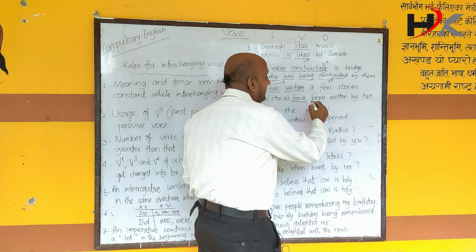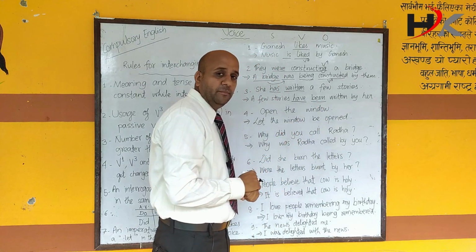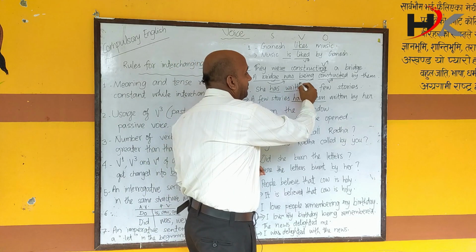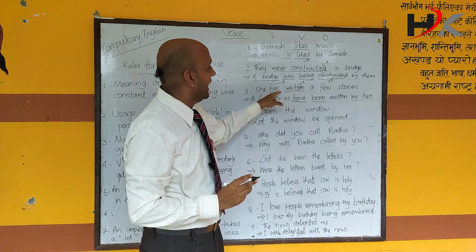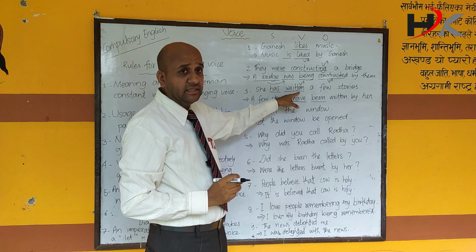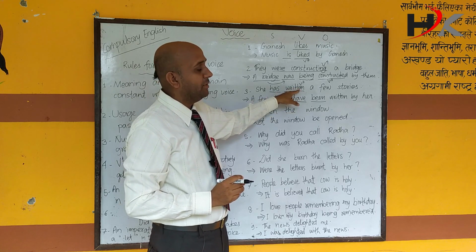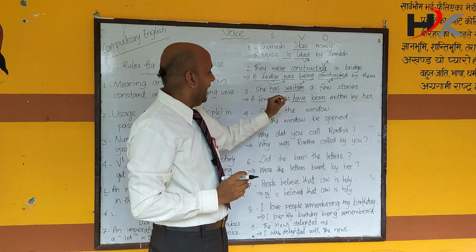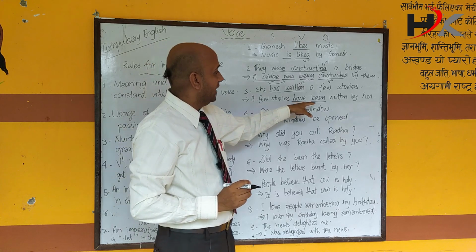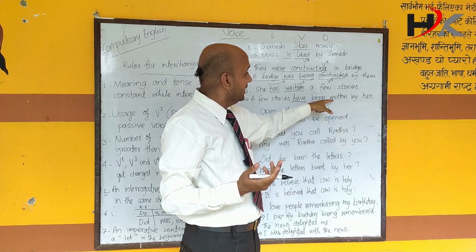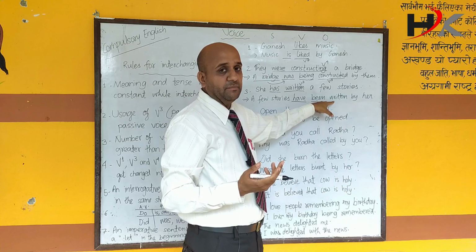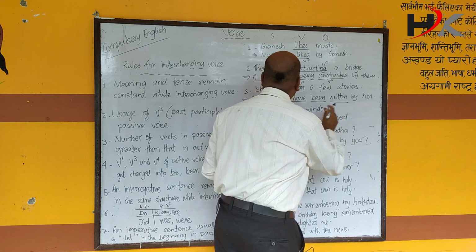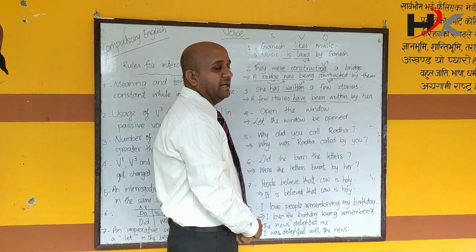Next word is been. Where do we get this word from? This been has come because there is a verb 3 in active voice. She has written. Write, wrote, written. Written is verb 3. Because of this, we use the word been. And as we know, passive voice is incomplete until we use a past participle, verb 3. So, this verb 3 is retained even in passive voice. A few stories have been written by her.